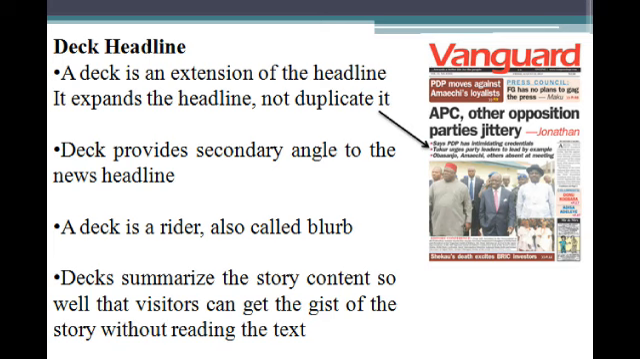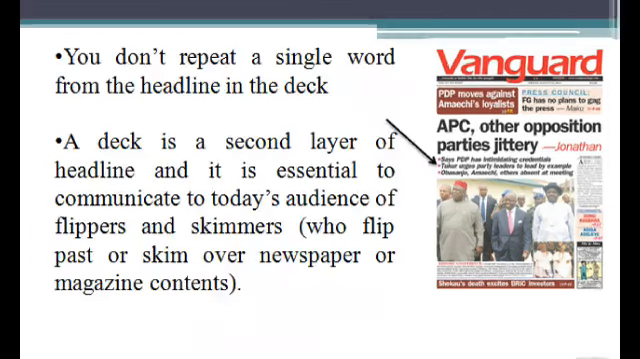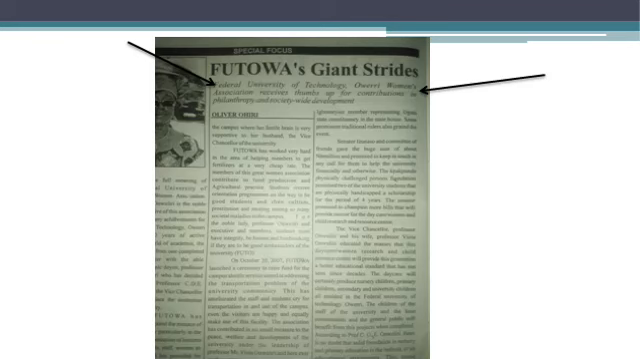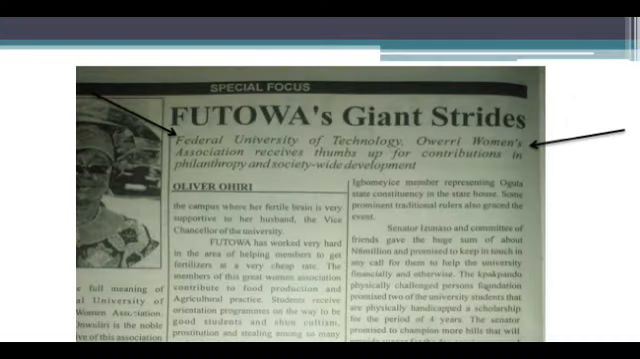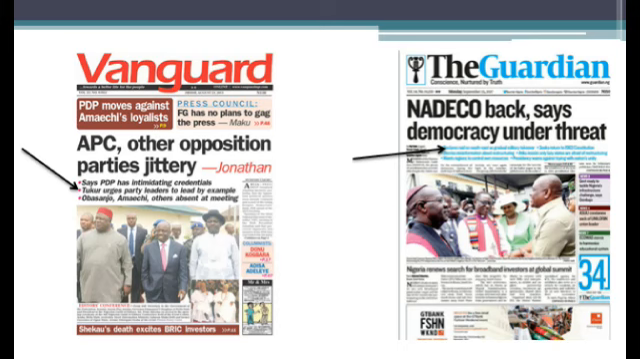Deck headline. This is a short sentence which follows the main headline and provides a summary of the article or story. So for feature story, you find the deck headline as the blob. It's called the blob, and it's a one sentence summary of the article. For the straight news report, the deck headline is like the rider. It provides extra information about the story.